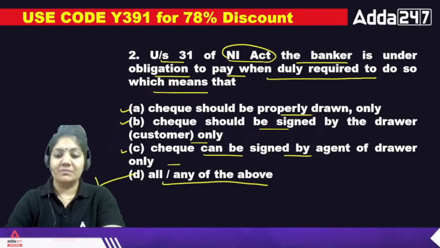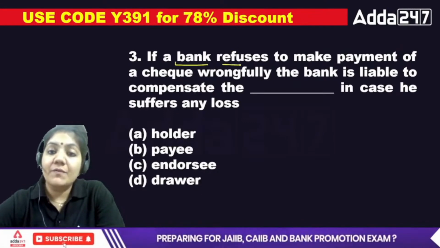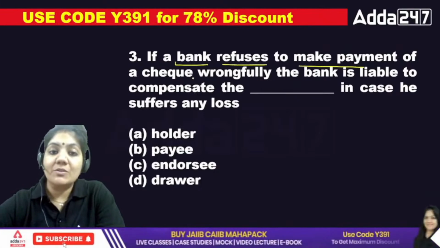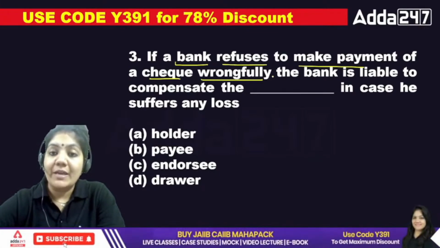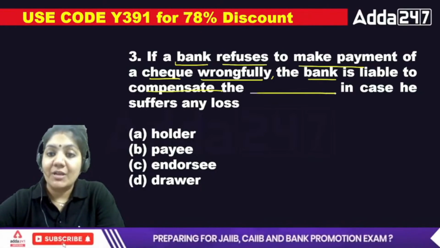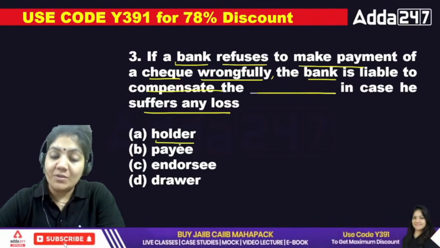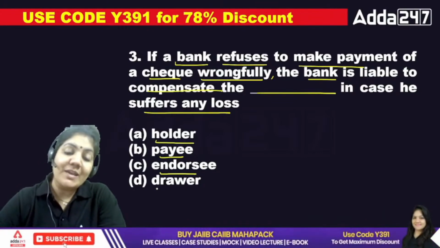Next. If a bank refuses to make payment of a check wrongfully, the bank is liable to compensate the dash in case he suffers any loss: holder, payee, endorsee, or drawer.